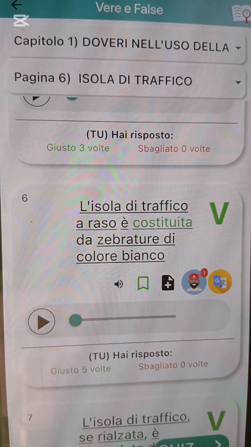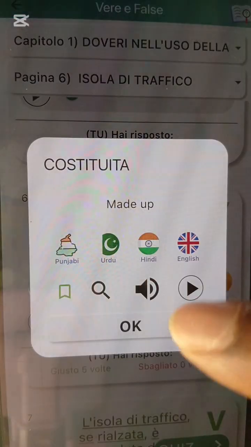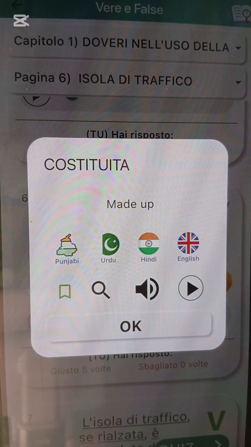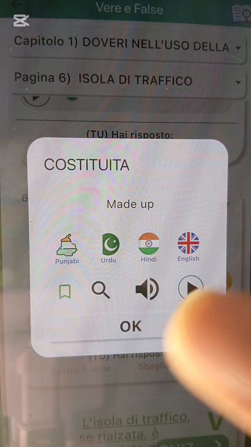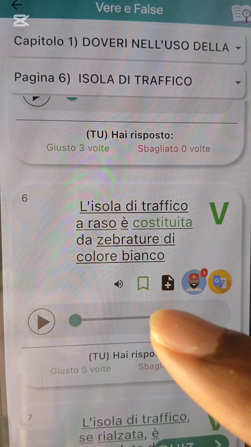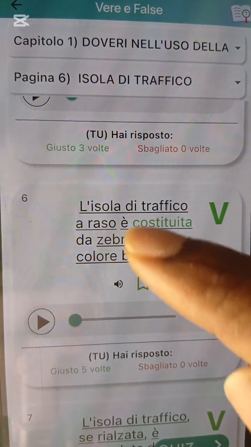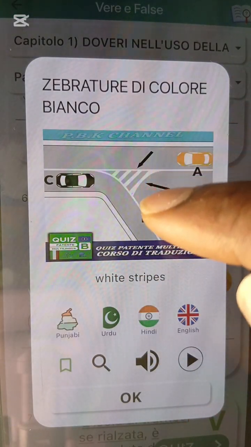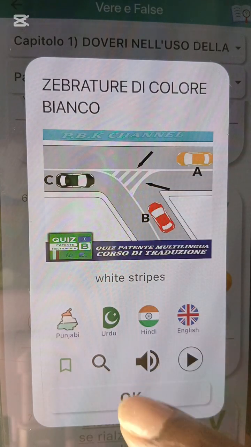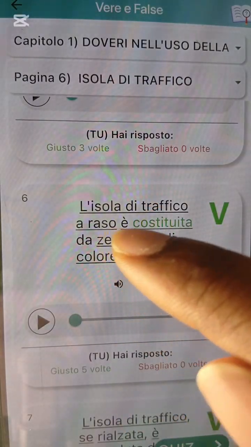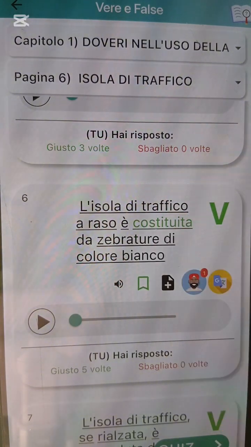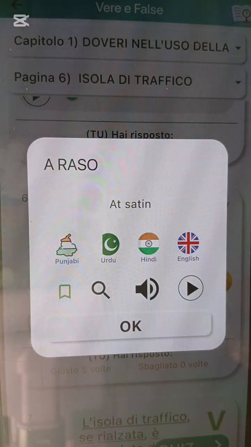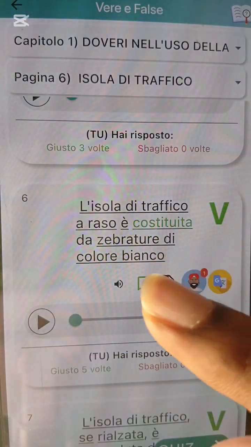L'isola di traffico a raso è costituita da zebrature di colore bianco. This word constituita means made up. Made up. You can pause and write the meaning on the ground. So they say isola di traffico is made up with what? Zebra white line. You see the white line is painted on the ground. The one that is painted on the floor, a raso, on the level, is made up with what?